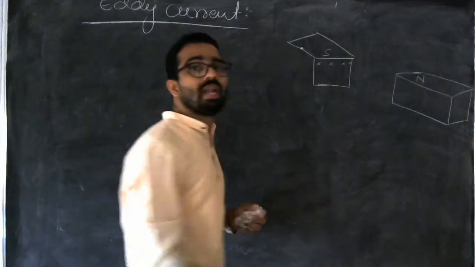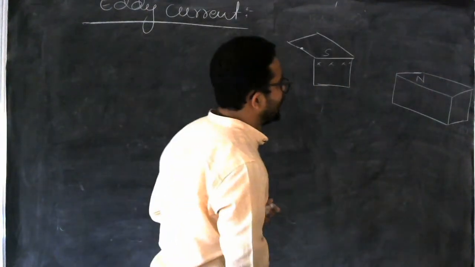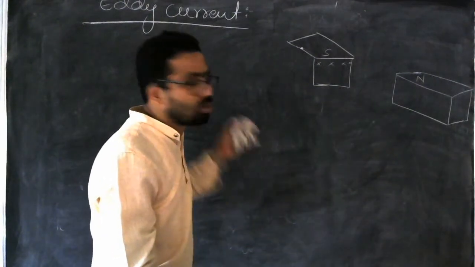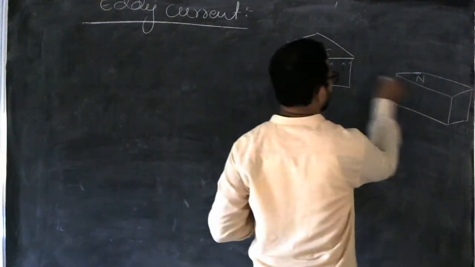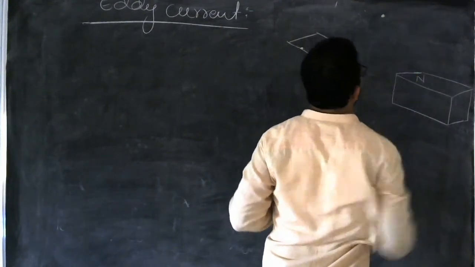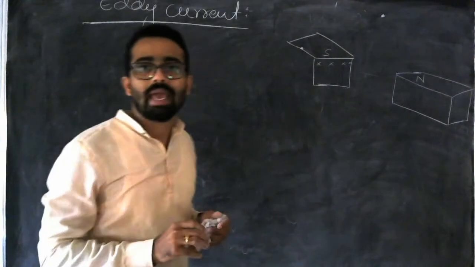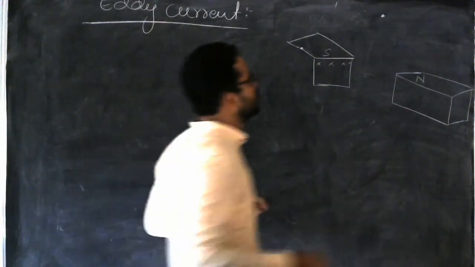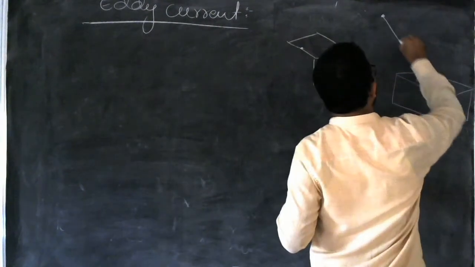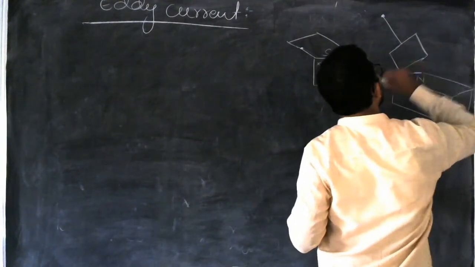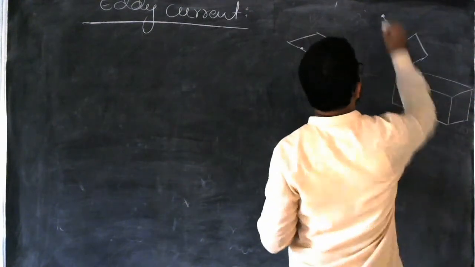The magnetic field lines of a bar magnet go from north to south. The field lines will be like this. Now we are hanging a bulk piece of material. We are hanging a metallic plate. Let's hang a metallic plate over here.